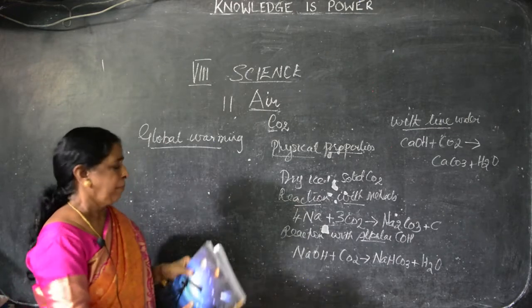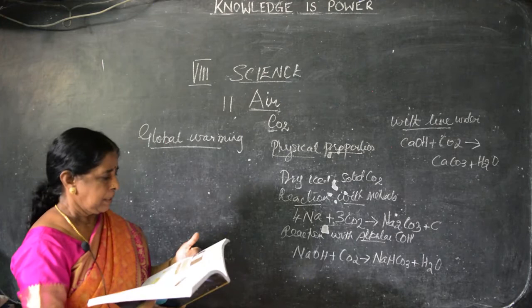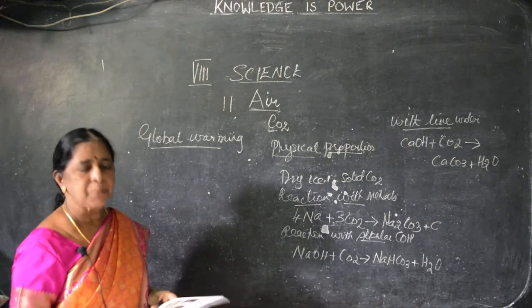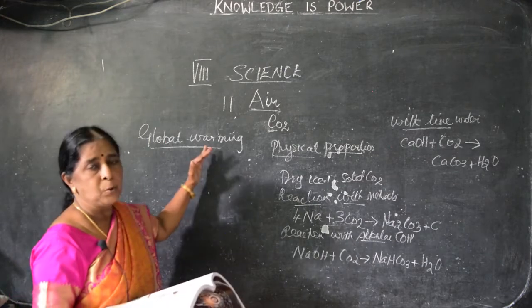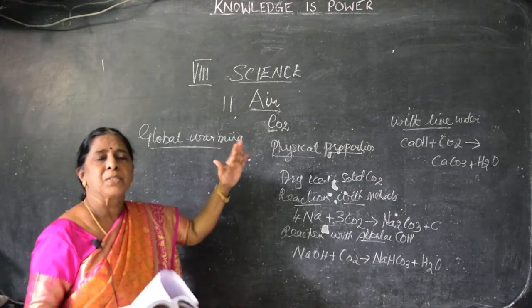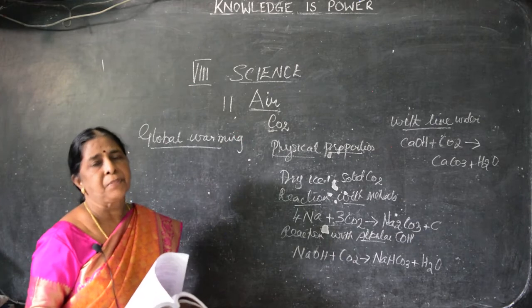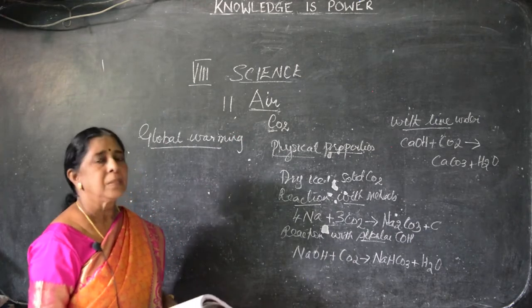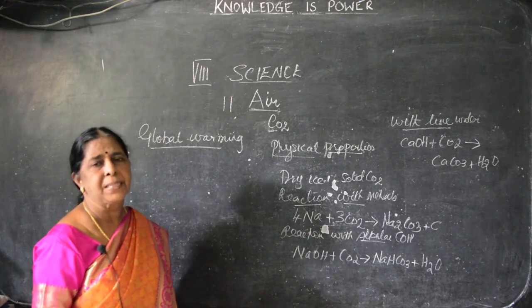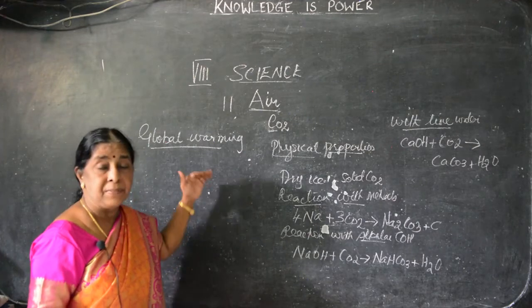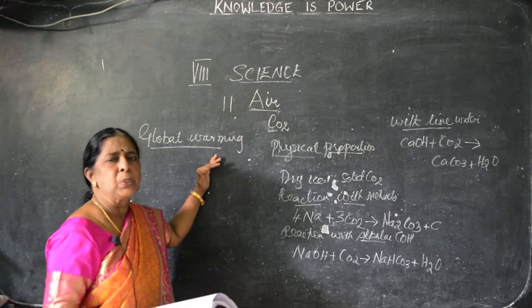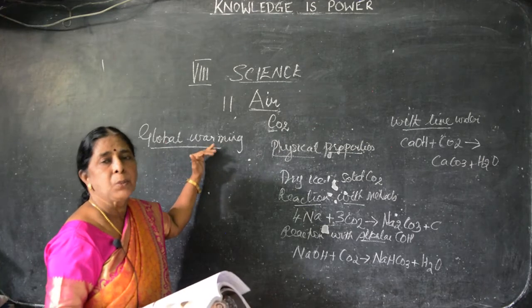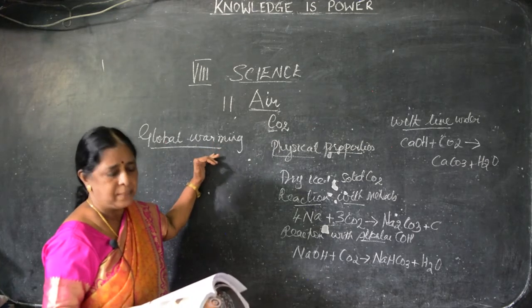What are the effects of global warming? We have to see. The solar radiation is absorbed by the surface of land and ocean. Sunlight consists of two rays, ultraviolet rays and infrared rays. These rays are absorbed by the ozone layer. Because of human activities, carbon dioxide is used in heavier amounts. Most of the fuels, because of pollution, cause a depletion in ozone. So, due to the depletion, global warming has occurred.